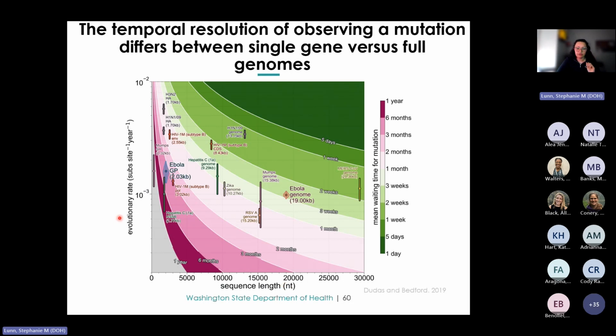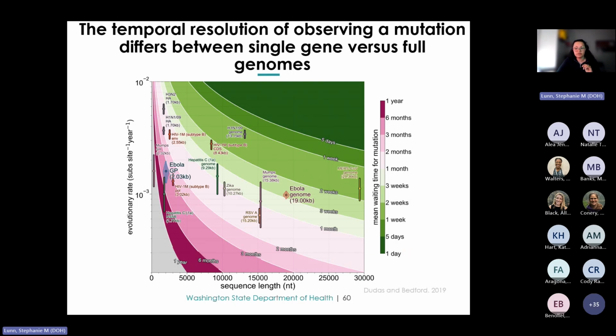And the evolutionary rate is specific, almost inherent to the organism or pathogen, while the length of the sequence data, whether it's specific genes, loci, or entire genomes, can affect the estimated molecular clock and the temporal resolution of the analysis.